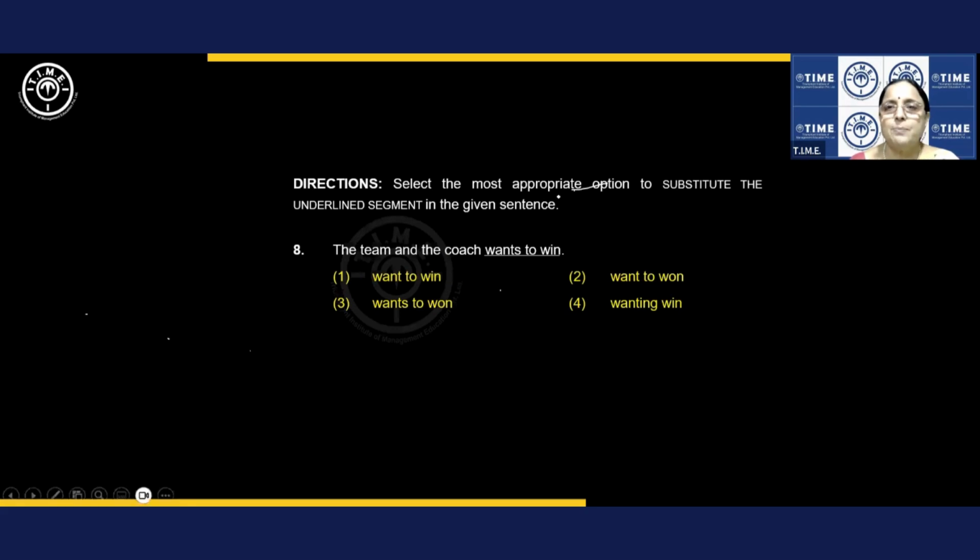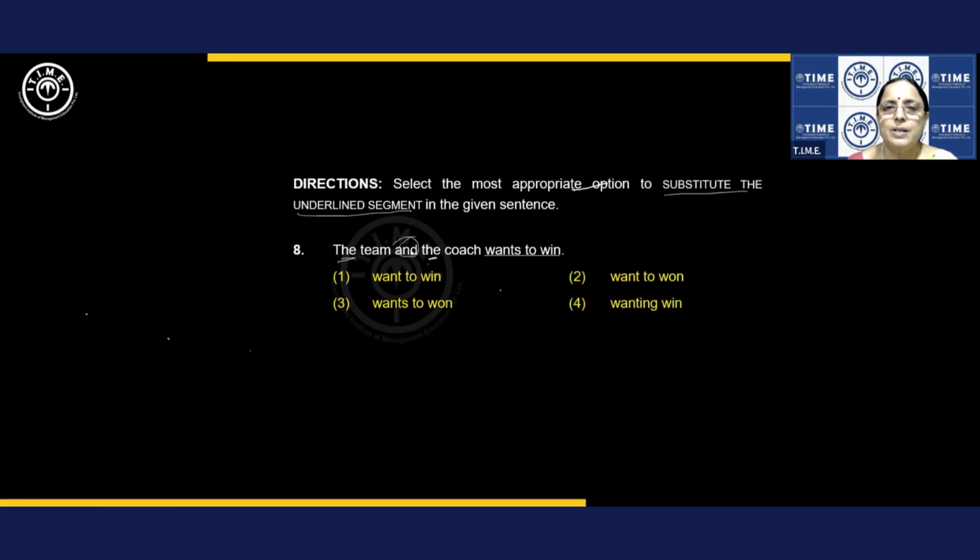Right. Select the most appropriate option to substitute again. Substitute the underlined segment. Same story. The team and the coach, alert. What is given here? The team, the coach. Two articles are there. If two articles are there, not the same person, of course. The team and the coach.